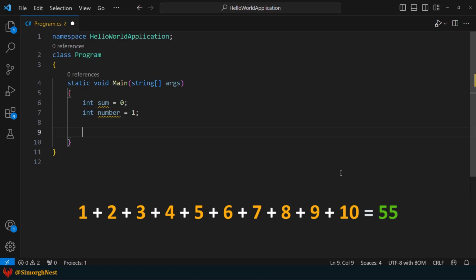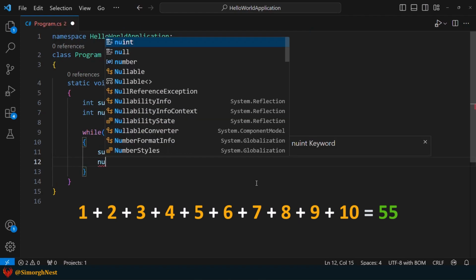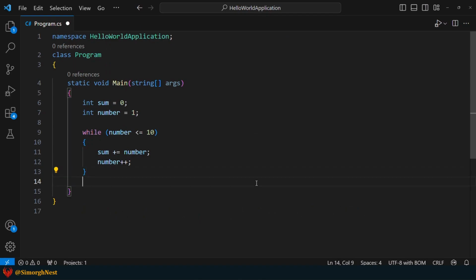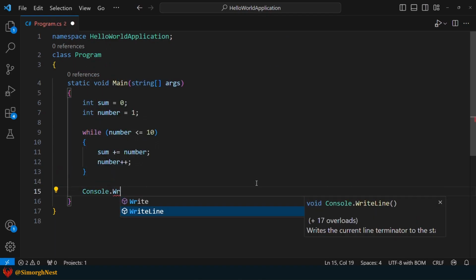Next, we'll use a while loop to calculate the sum of numbers from 1 to 10. The condition expression will be number less than or equal to 10. This means the loop will stop executing when number becomes greater than 10. Inside the while loop, we need to add the current value of number to the sum. Then, we increment number by 1 for the next iteration. Finally, let's display the final result in the terminal.